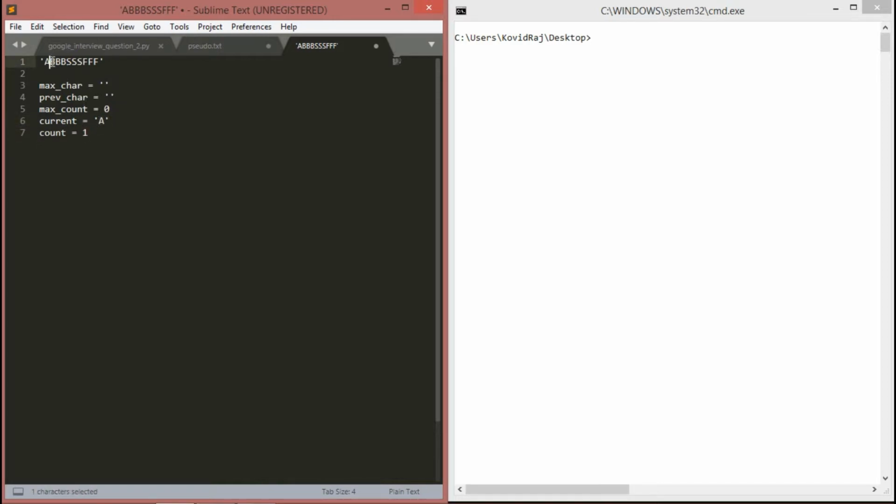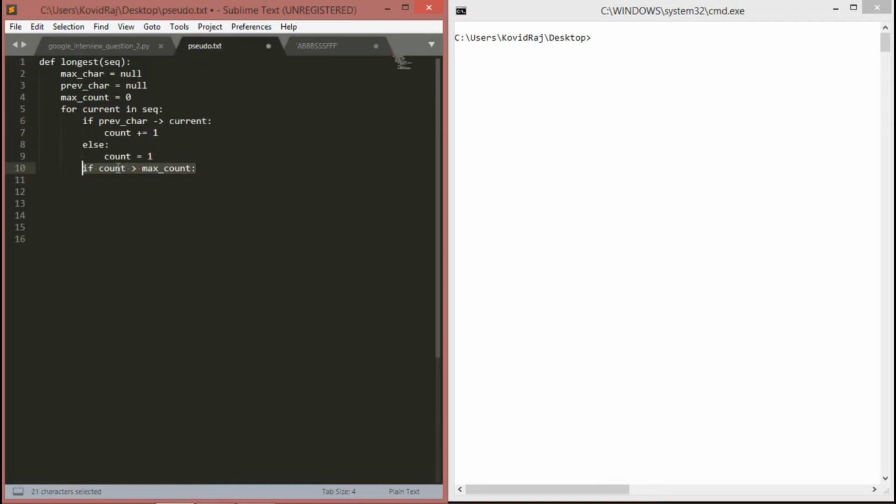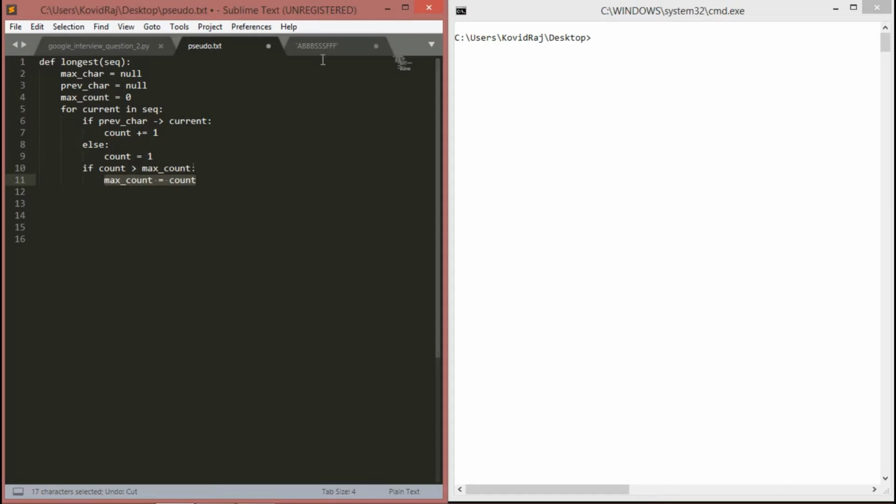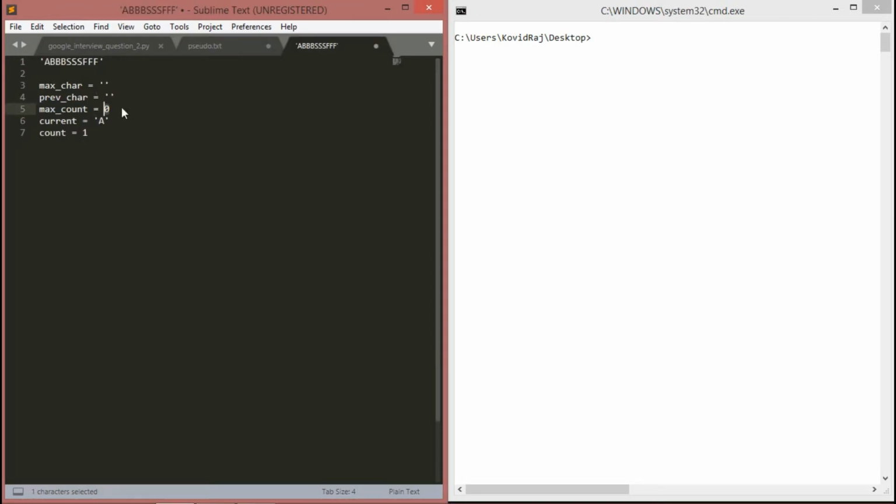And when we go through B, the current will be B. Let's check if count is greater than max count. Yeah, that's true. What we're gonna do is max count equals count, so max count will be 1, right? If we go through the Bs, the count will be 3. So count is greater than max count, so obviously max count becomes 3, right? Then when we go through the S, it's also 3.